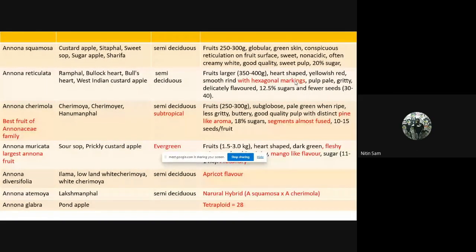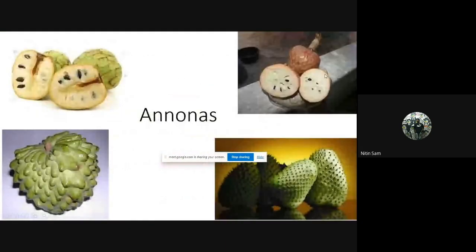You can see this one with hexagonal marking, which is the most prominent character of Anona reticulata. Hexagonal marking is a very frequently asked question in JRF. Please try to concentrate on this. Hexagonal marking is present in Anona reticulata. As I have shown you, this is the picture of Anona reticulata, Ramphal. It has hexagonal marking on the surface. Okay.